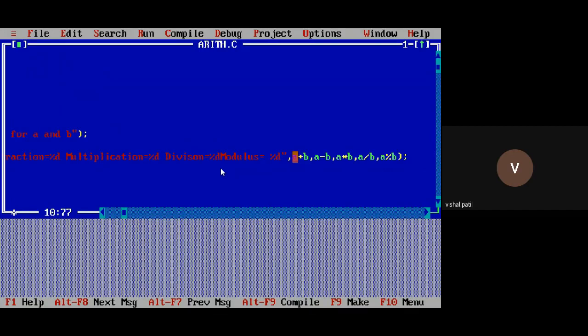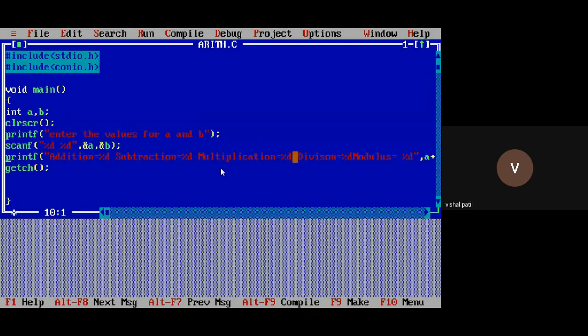If I put the ampersand symbol before it, then it will display the memory address, not that value. But I'm not interested in the memory address. I'm interested in values only. So don't give the ampersand symbol in printf. Only use it in the scanf function, because when you take the input, that input gets stored at a particular memory address.